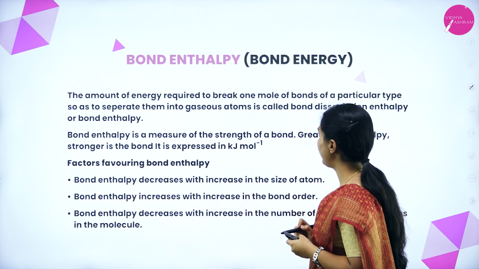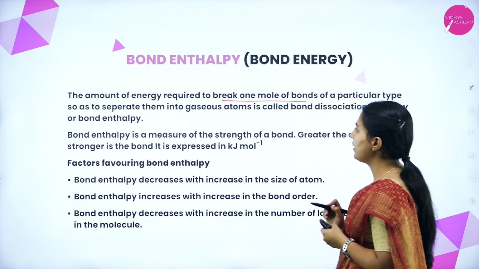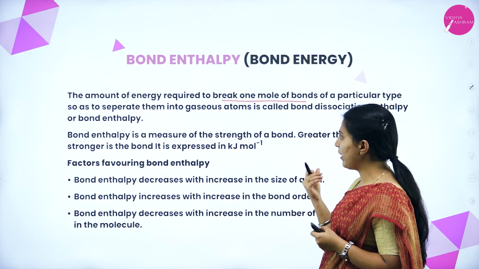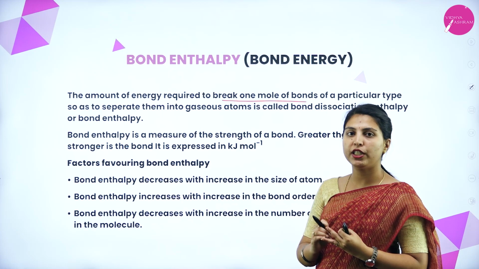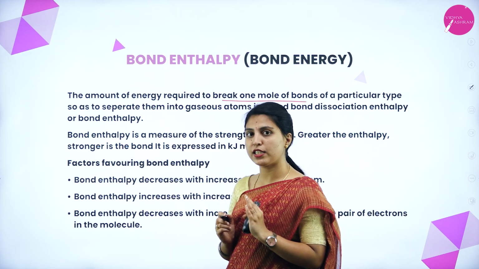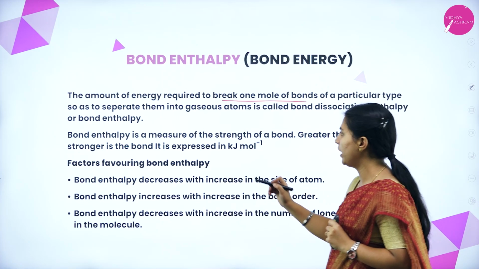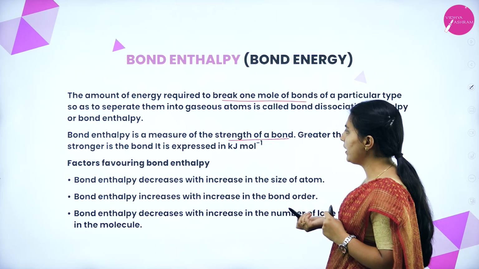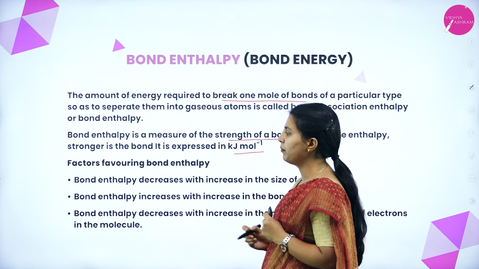The amount of energy required to break 1 mole of bonds of a particular type, so as to separate them into gaseous atoms, is called bond dissociation energy. The bond should break or the molecule should get converted into gaseous atoms. So it needs some energy, and that energy is called bond dissociation energy. Bond enthalpy is a measure of the strength of a bond. Okay, bond enthalpy is nothing but the strength of a bond. Greater the enthalpy, stronger is the bond. It is expressed in kilojoule per mole.